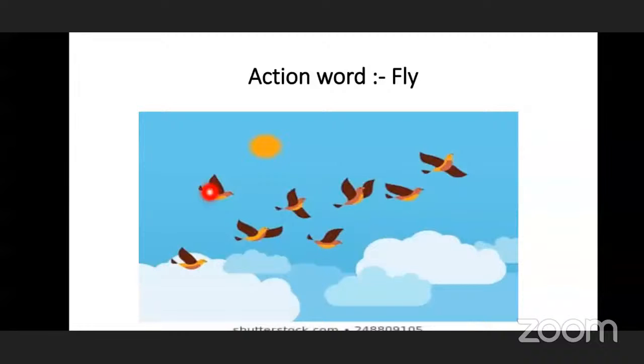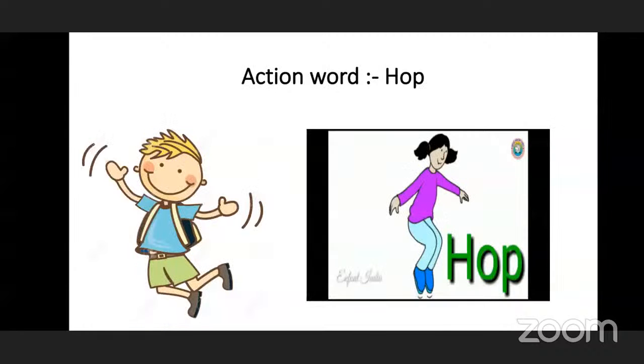So what are the birds here doing? The birds are flying in the sky. Birds have wings and so they can fly in the sky. So the action word here is fly. F-L-Y, fly. Okay. Now, next.